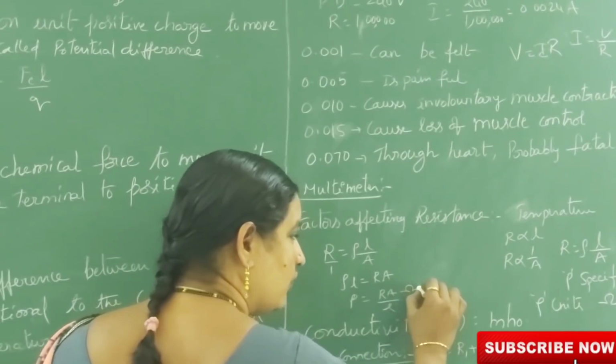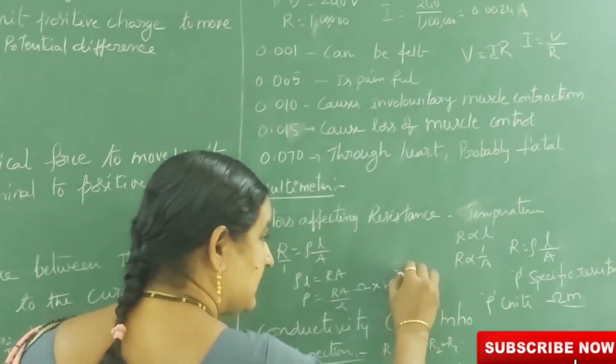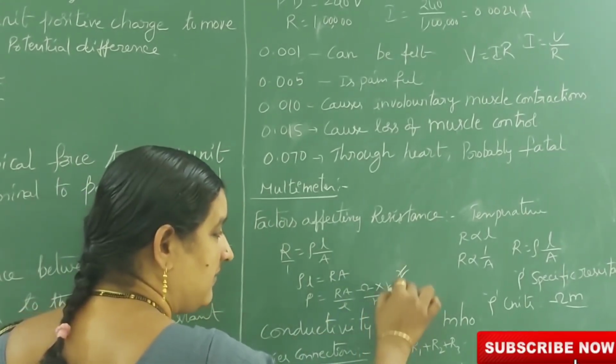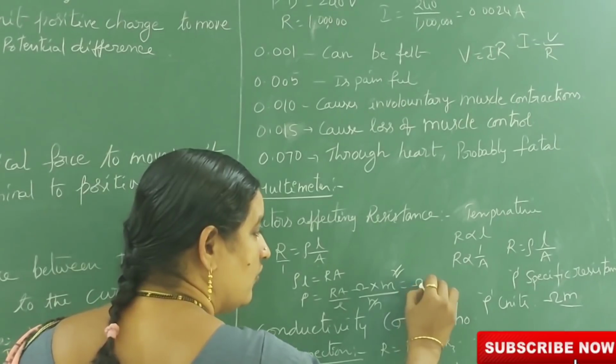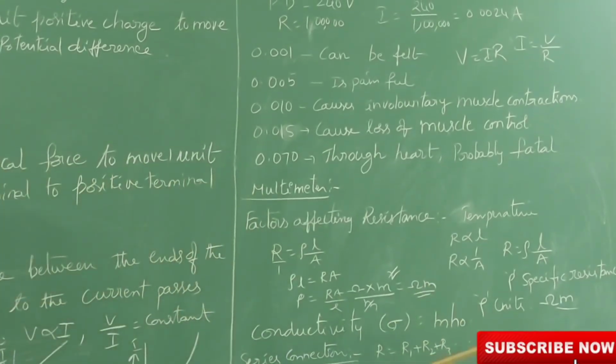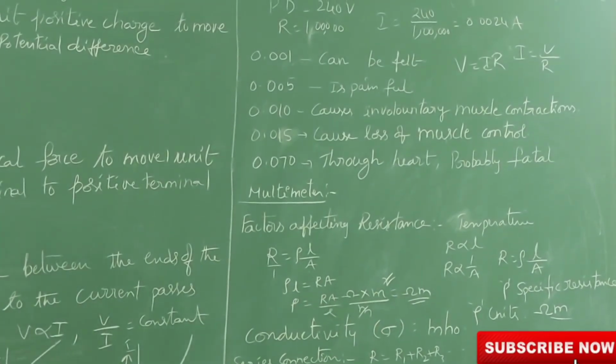For resistance, ohm. For A, meaning area, meter square. For L, meaning length, the unit is meter. One meter cancels, ohm meter. So the unit of specific resistance is ohm meter.